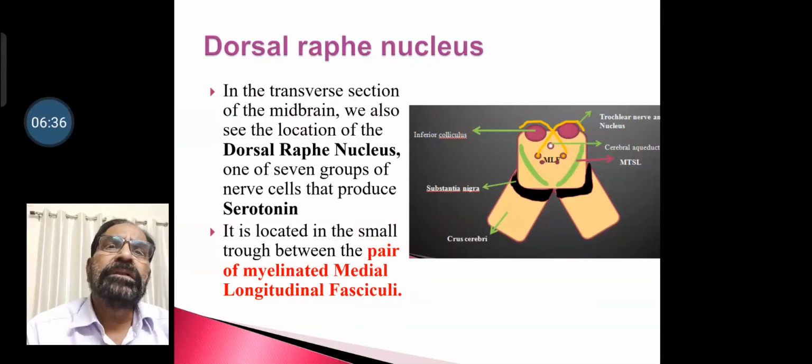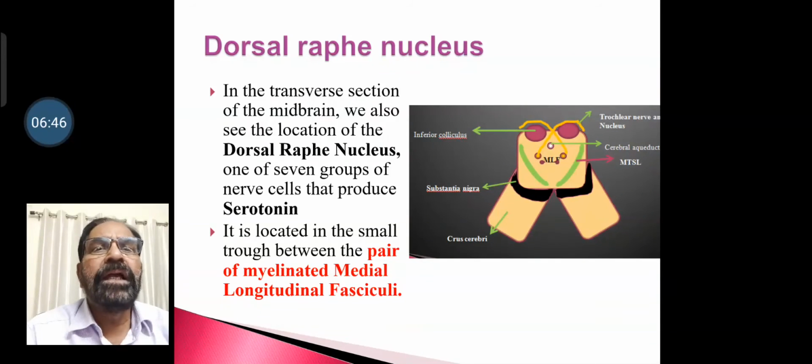Then there is one more, dorsal raphe nucleus. This dorsal raphe nucleus is one of the groups of nerve cells that produce serotonin in midbrain. It is located between the pairs of medial longitudinal fasciculus.